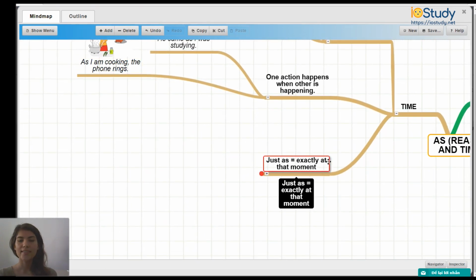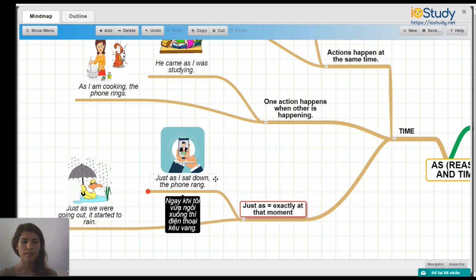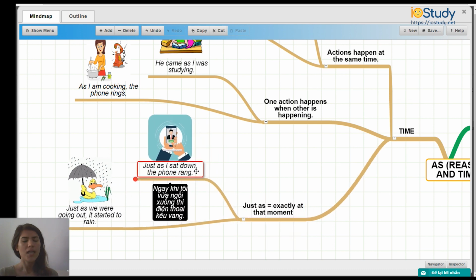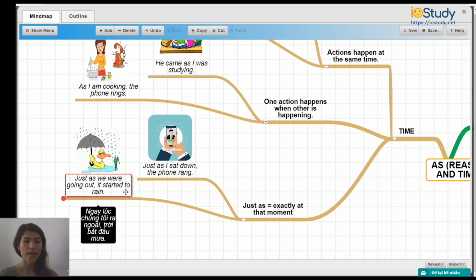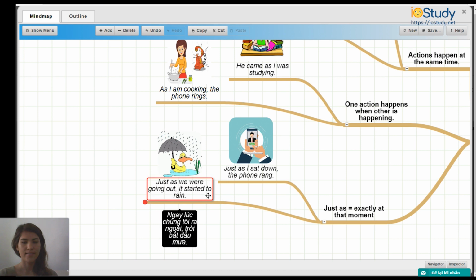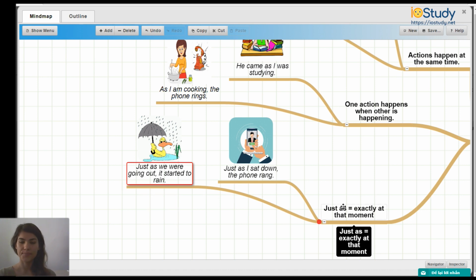Finally, just as is exactly at that moment. So for example, just as I sat down, the phone rang. And just as we were going out, it started to rain. Okay, so both of these are using just as to mean exactly at that moment.